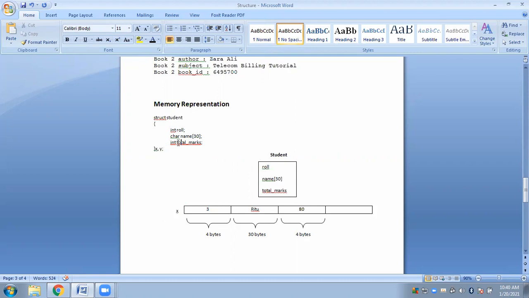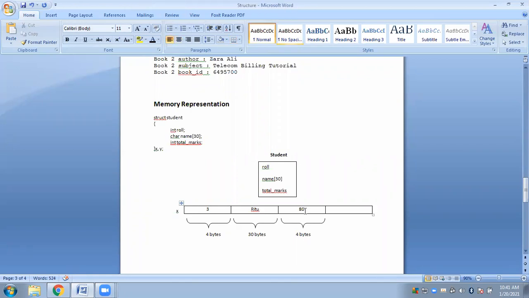And to store the total marks, again 4 bytes will be allocated to x. Now you can easily store the information here: 4 bytes for roll number, 30 bytes to store the name, and 4 bytes for total marks.